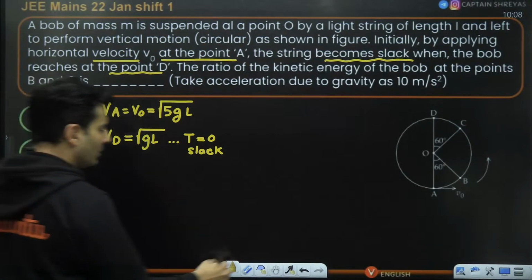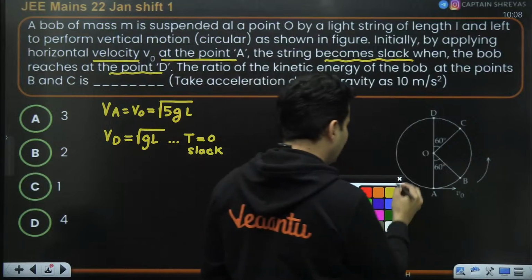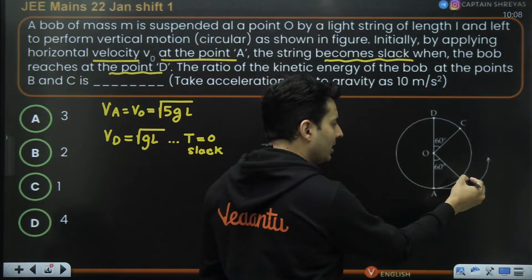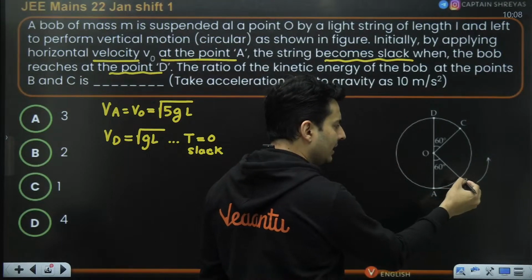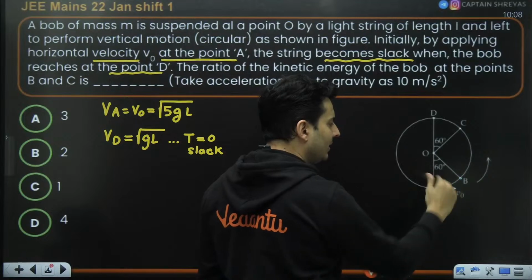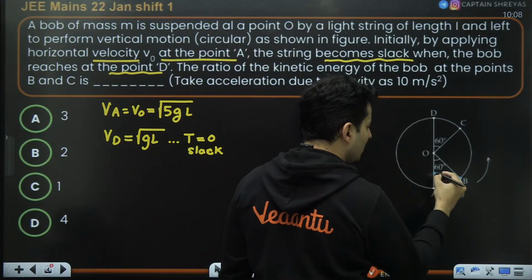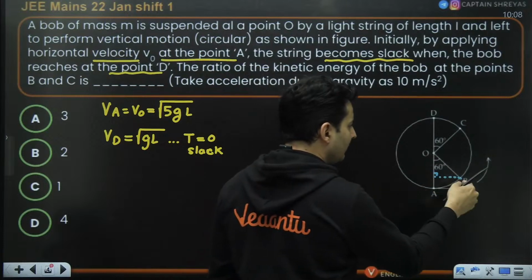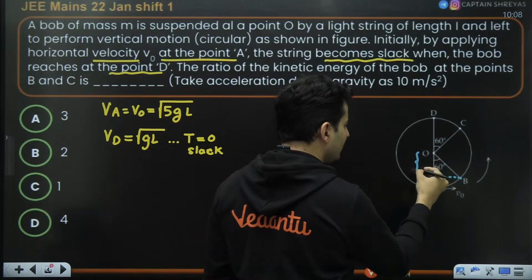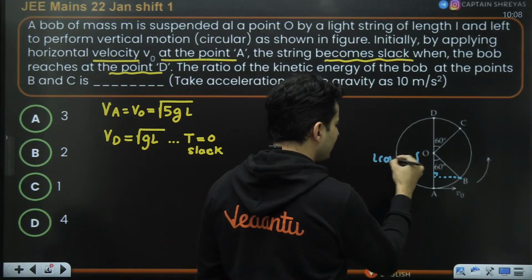Now this will be useful for solving the problem, but before going ahead, remember, when you go from here to find the speed or kinetic energy, I need to find how high it goes. So just drop a perpendicular like this. If this is L, obviously this much will be L cos 60.